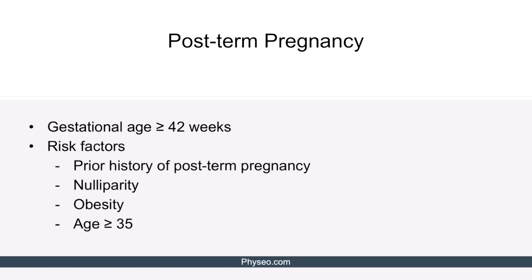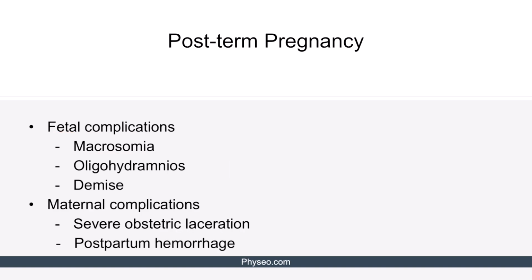Post-term pregnancy is when gestational age of the mother is greater than 42 weeks. Risk factors for post-term pregnancy include prior history of post-term pregnancy. Additionally, maternal risk factors such as nulliparity, obesity, and age greater than 35 contribute to the overall risk of post-term pregnancy. Moving on, let's talk about fetal and maternal complications of post-term pregnancy.